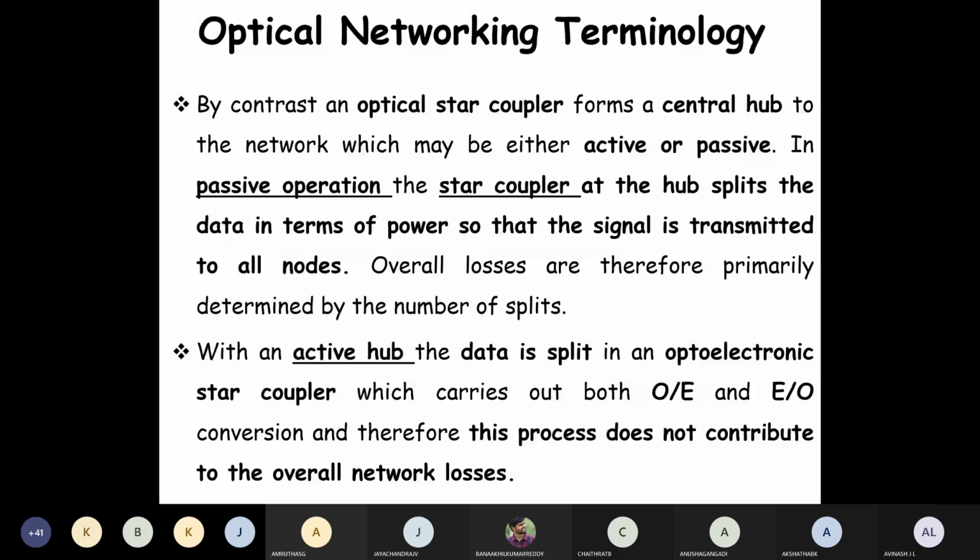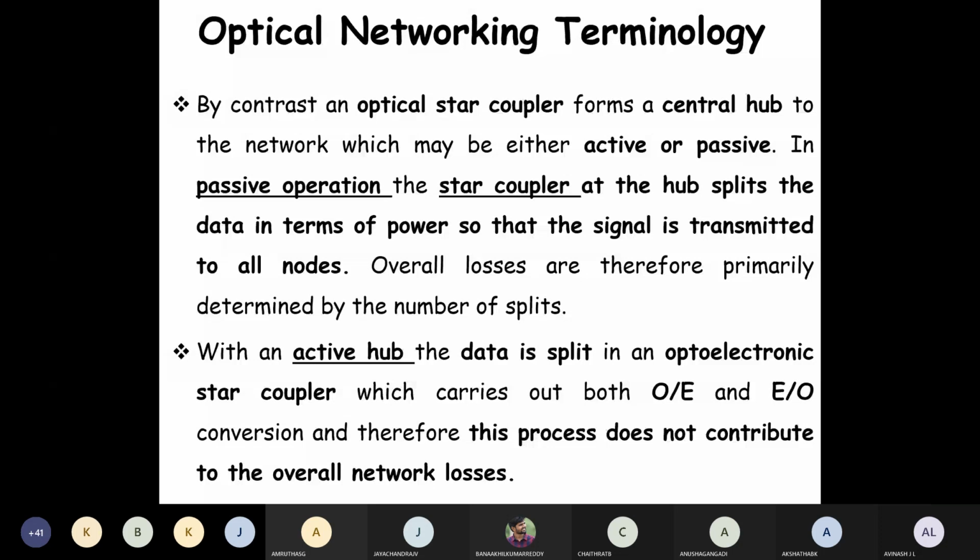Next we'll go for the optical network node and switching elements. This is the second one. What do you mean by optical node? An optical node is considered a multifunctional element that performs several tasks depending upon its type and network requirements. Essentially, it sends the data, receives the data, and resends or redirects the data. Data means optical signal only, redirected to its neighboring nodes. That is the functioning of the optical node.